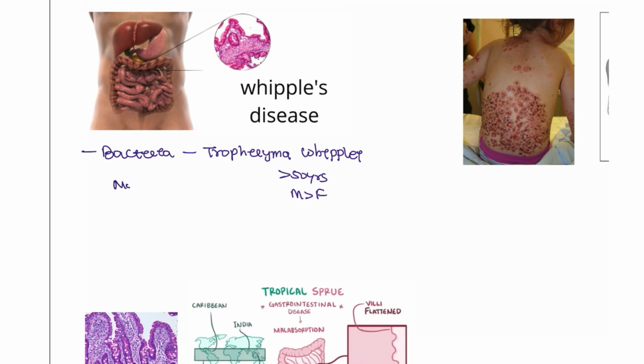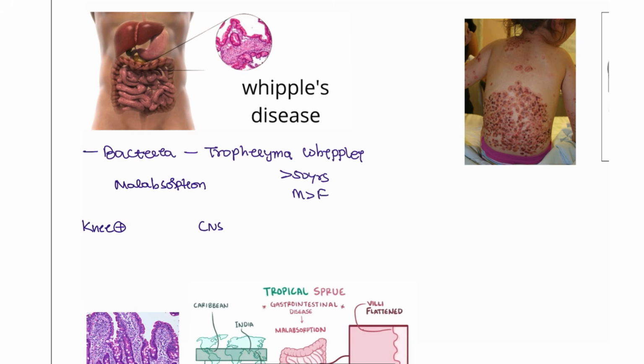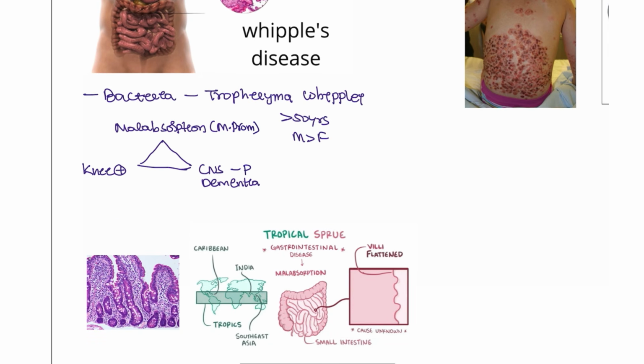It has a specific triad. It can cause malabsorption, and also knee arthritis will be seen in this patient, and with CNS involvement, as per the age, the patient can have dementia. Okay, so this is how the patient will present. But the most prominent is the malabsorption that will be seen in this patient. If the CNS is involved, this is considered a poor prognosis.